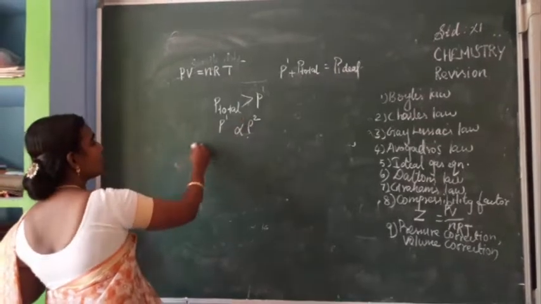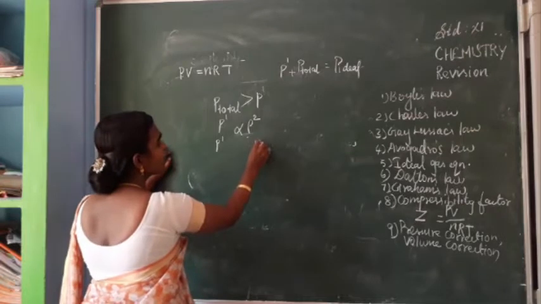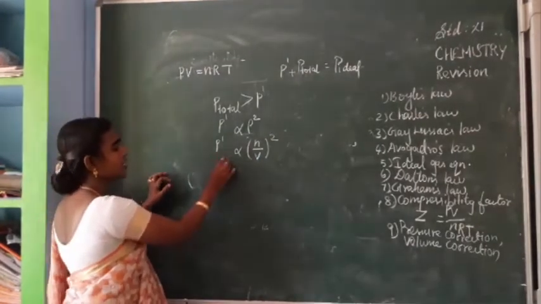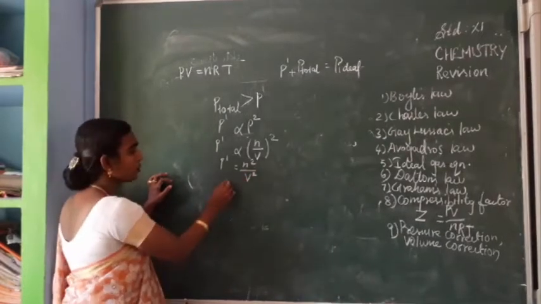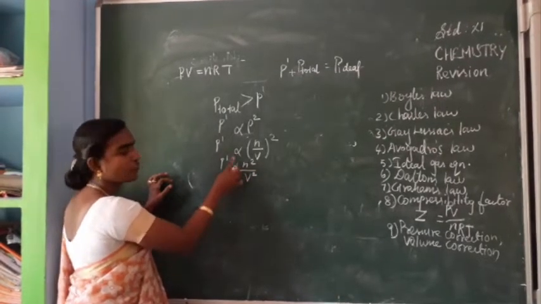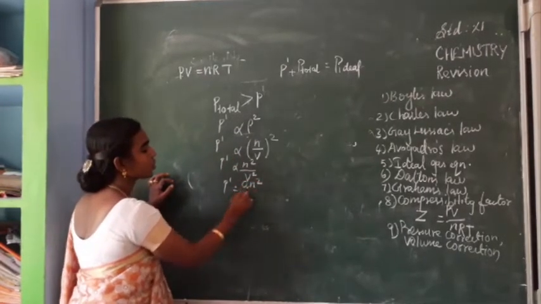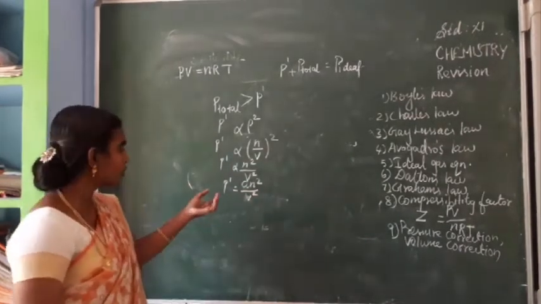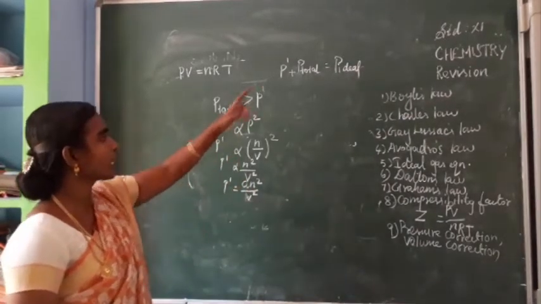Rho is equal to n by V, so P dash is proportional to n by V the whole square. For changing this proportionality sign, we introduce a, so P dash is equal to a n square by V square.